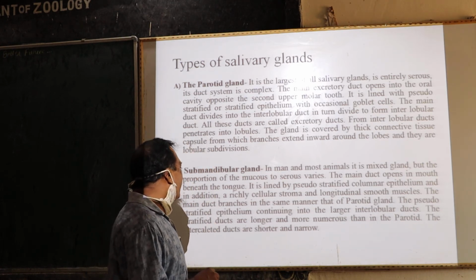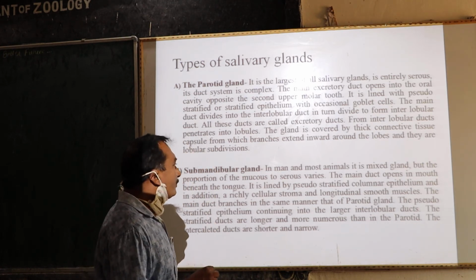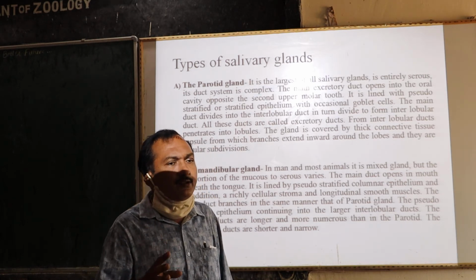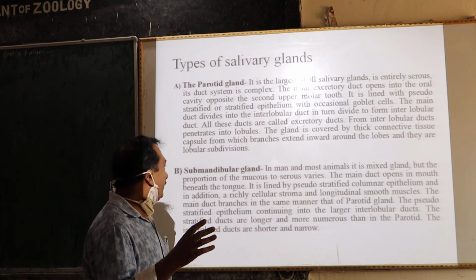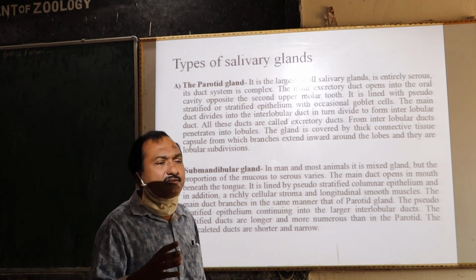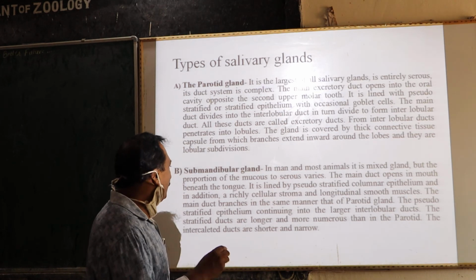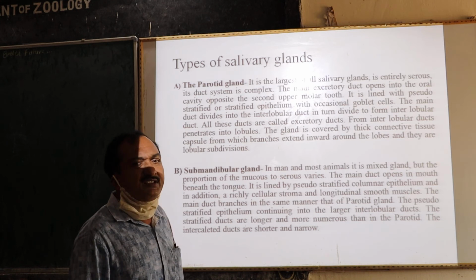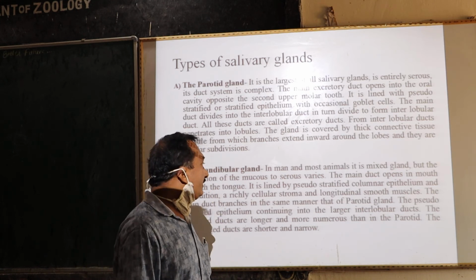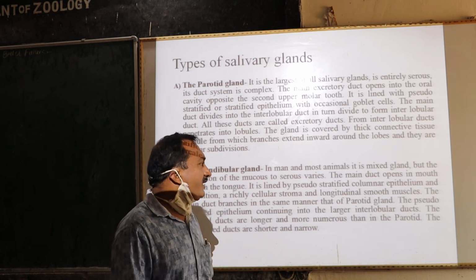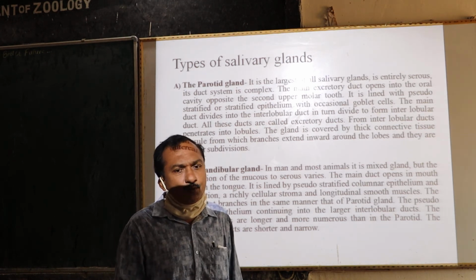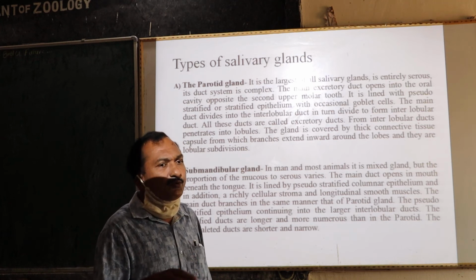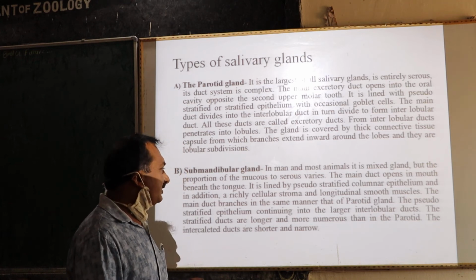This gland opens beneath the tongue. The main excretory duct of the submandibular gland opens in the mouth. It pours its secretion inside the mouth beneath the tongue. It is made up of pseudo-stratified columnar epithelium. It is a mixed gland having both mucus and serous types of cells.